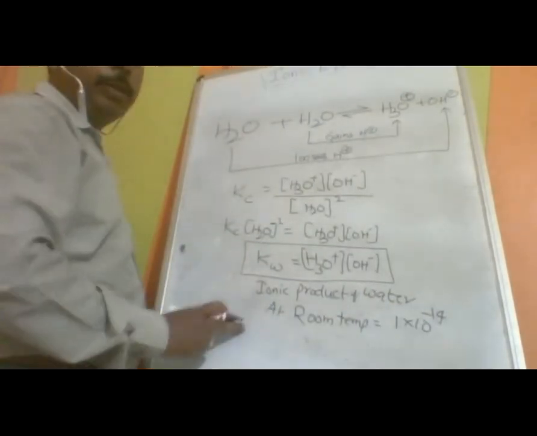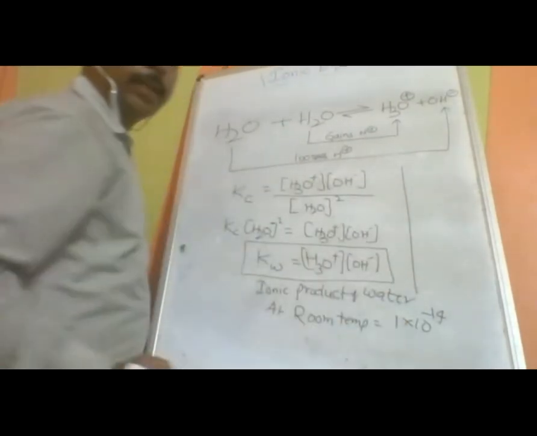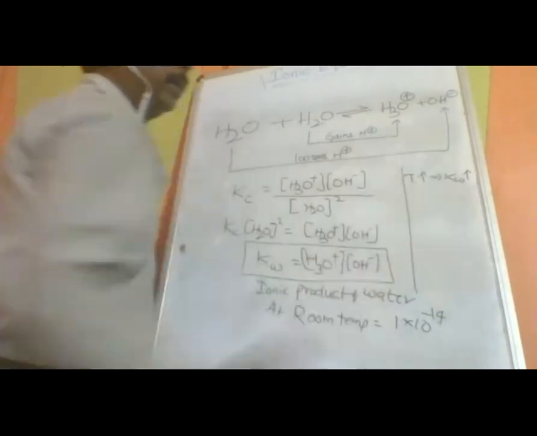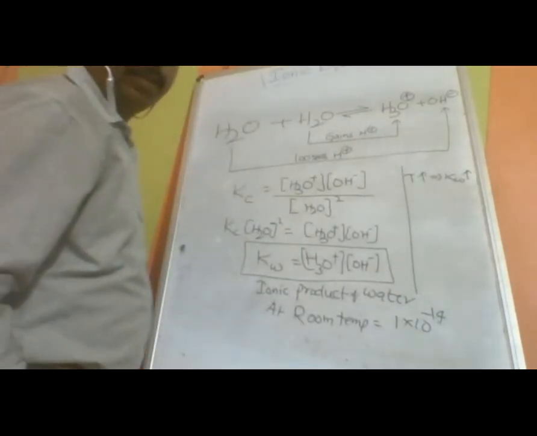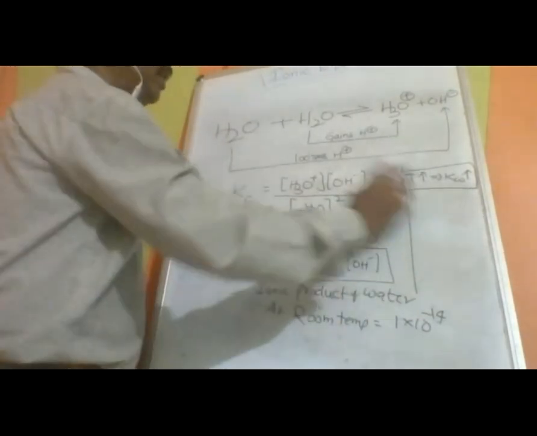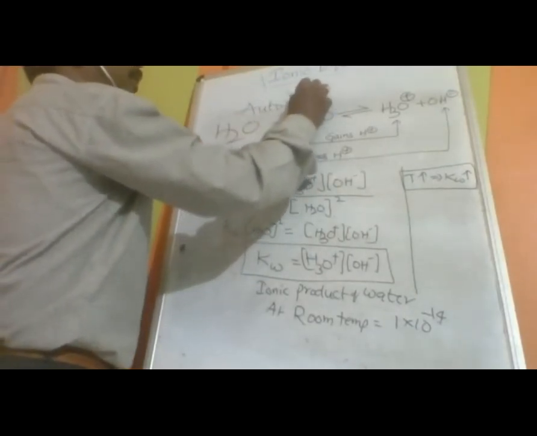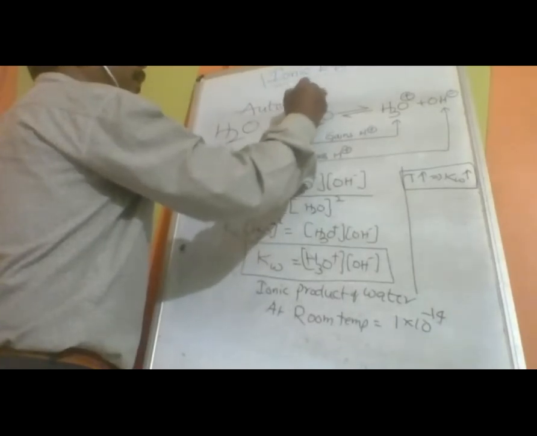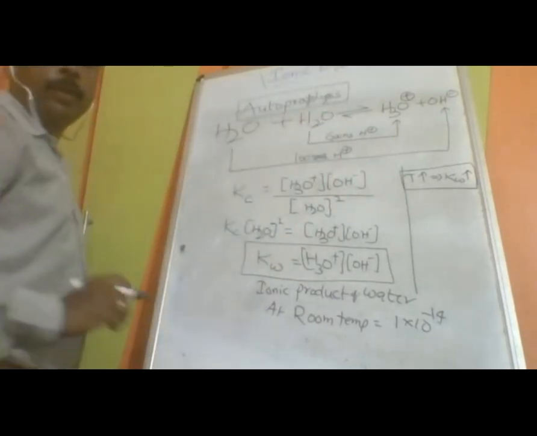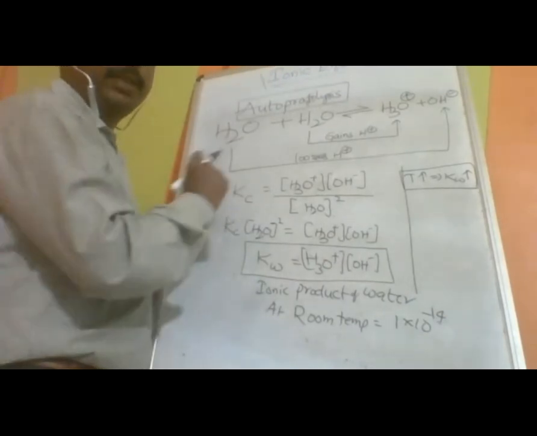As I told you, this is an endothermic reaction, and as it is an endothermic reaction, when temperature increases, Kw will also increase. This is the relation for the ionic product, which is a part of the topic called autoprotolysis. For autoprotolysis, water is an example, but it is not necessary that autoprotolysis is shown by water only. Is it understood? Autoprotolysis is also shown by many other things.